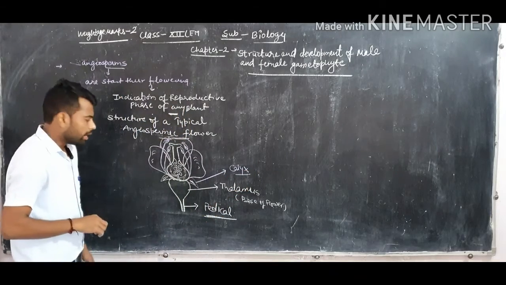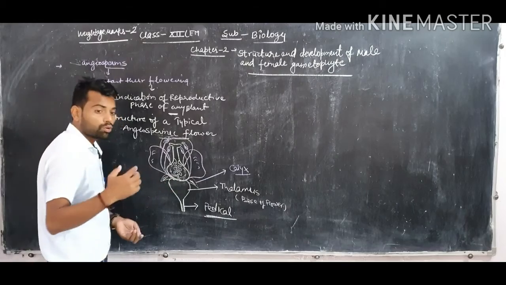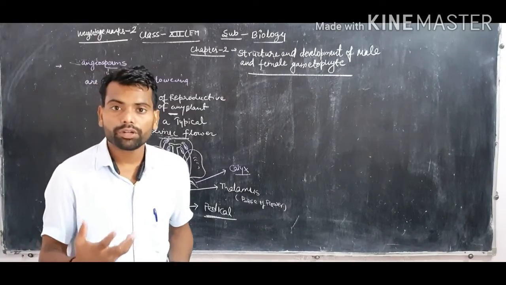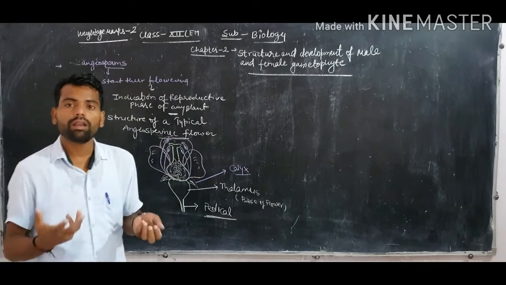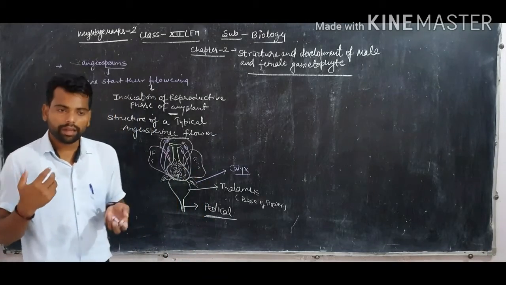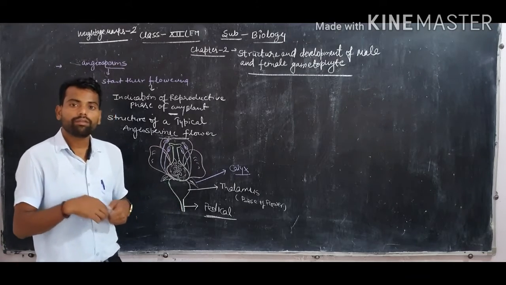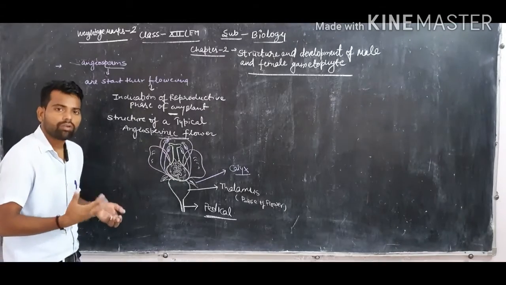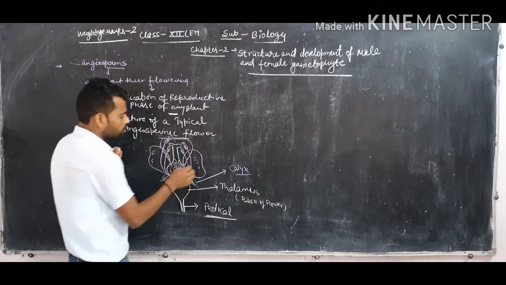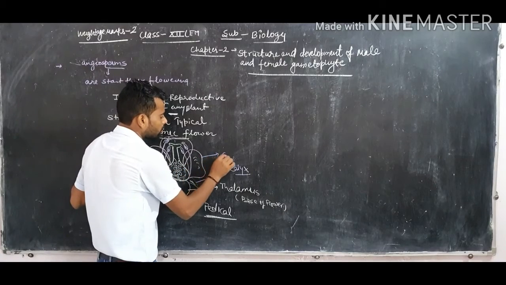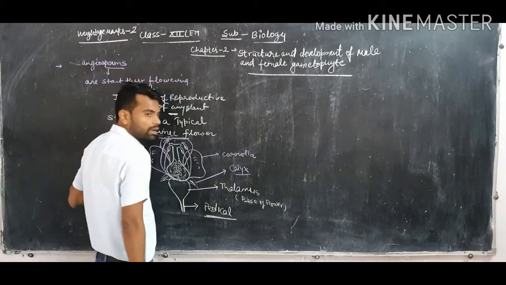Clear? And the second whorl of the flower is more attractive due to its various colors. Some flowers are yellow, purple, violet, green, red, pink, white. Different types of color are found in the flower. This second whorl of the flower is called the corolla.